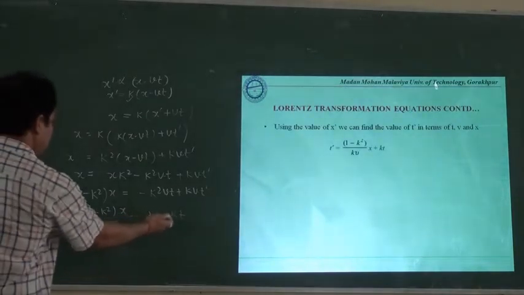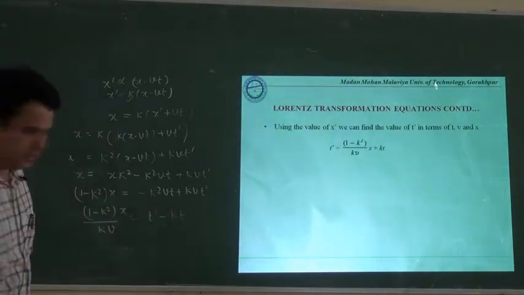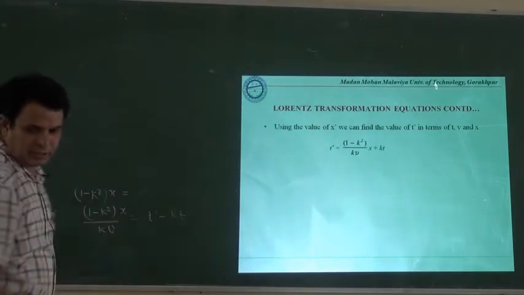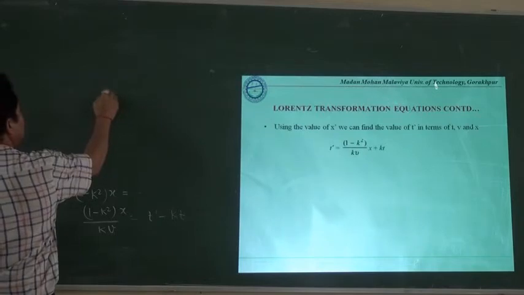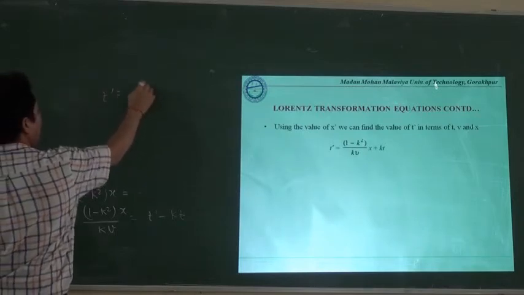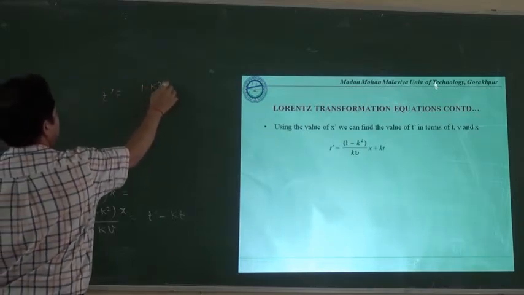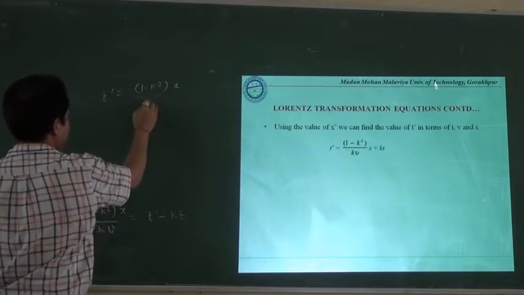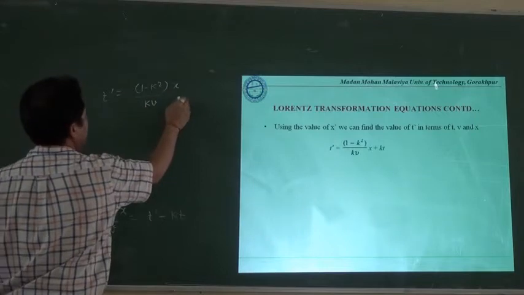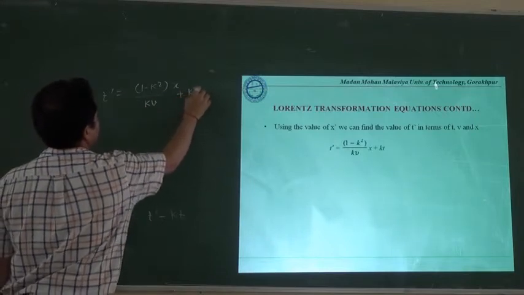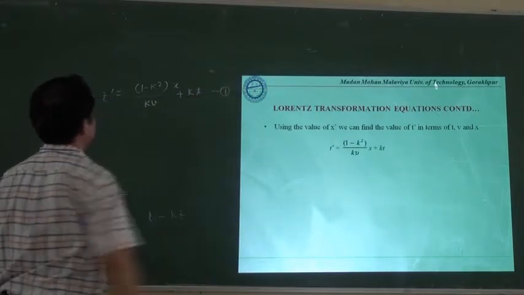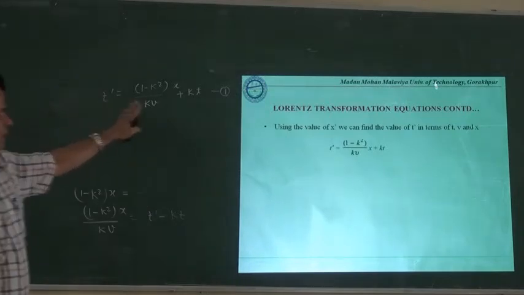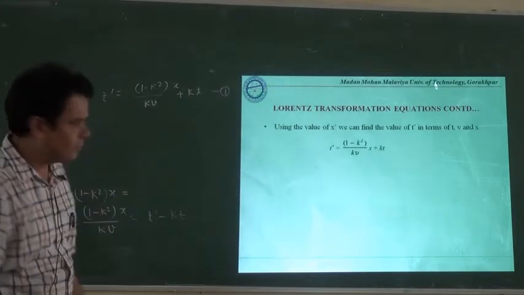And if we transfer this term to the other side, then we'll have the equation in this way. t dash is equal to 1 minus k square multiplied by x divided by kv, plus k t. This will be the equation. This is equation number 1, because this gives the idea how t dash is related to t.